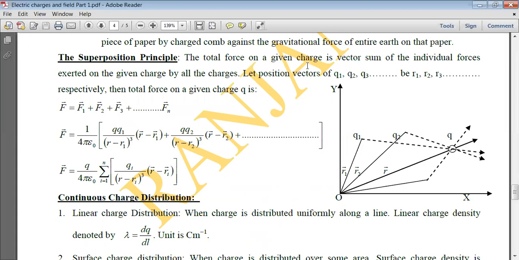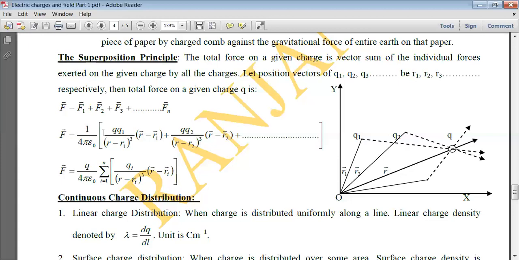So the total force on a given charge due to the surrounding charges is the vector sum of the individual forces exerted on that given charge by all the surrounding charges. That is, F vector is equal to F1 vector plus F2 vector plus F3 vector and so on. So with a number of charges placed in space, we consider any given charge; all these charges exert a force on the given charge and the total force will be the vector sum of it. Now let's see what F1 vector is equal to.